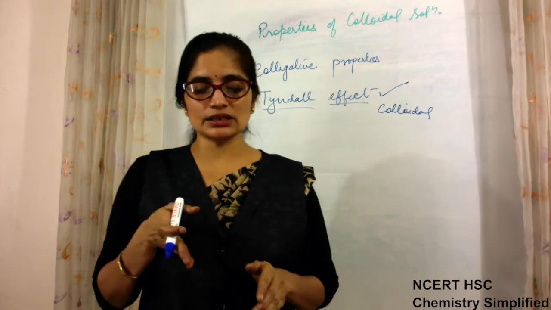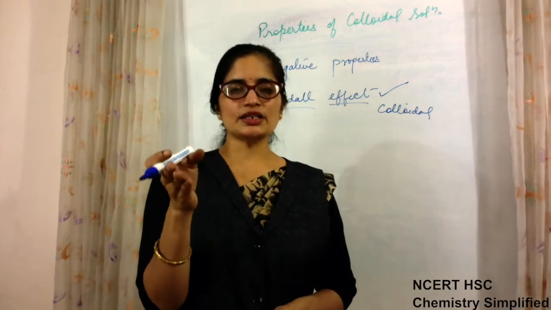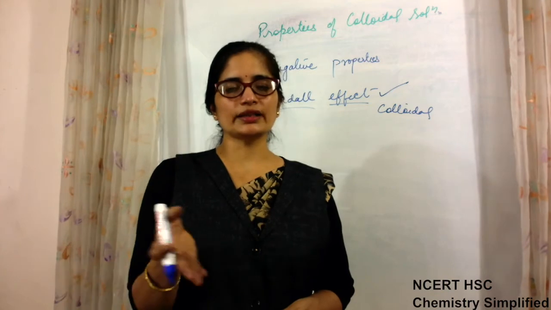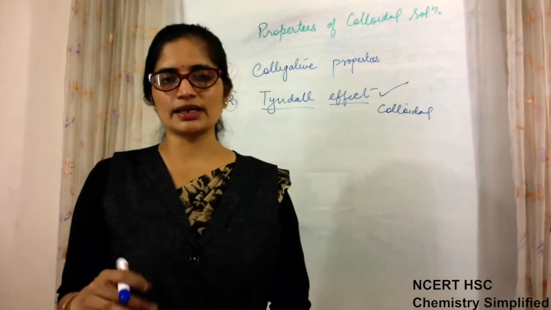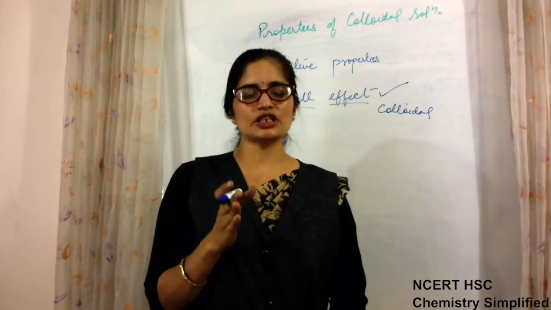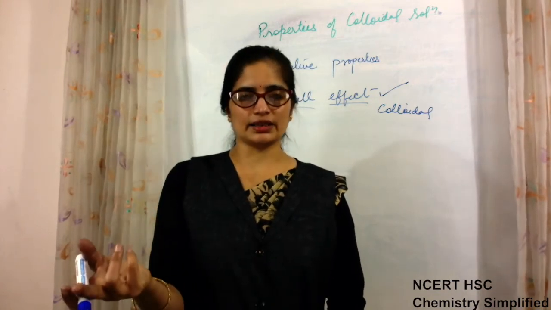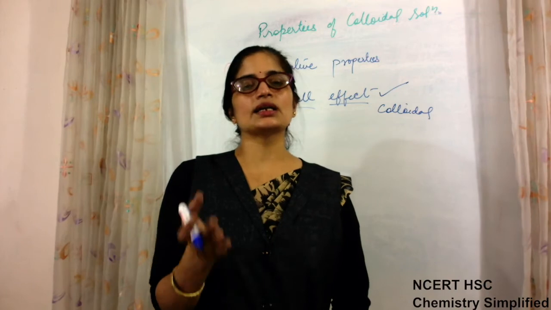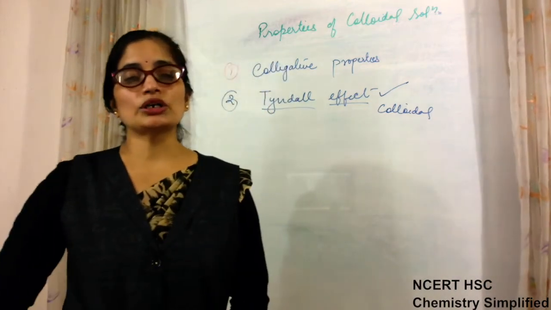Means something is coming in between. If its size is too small that it does not affect the path, then scattering will not take place. Same is true here: if the light falling is of very big wavelength, then Tyndall effect will not be prominent.